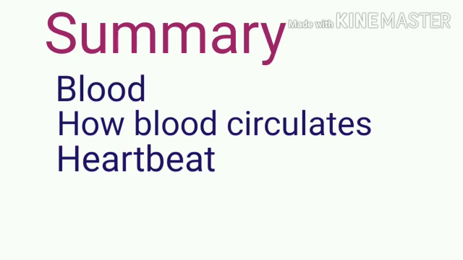Another thing is about the heartbeat: one complete cycle of contraction and relaxation of the heart is called a heartbeat, and the throbbing of arteries with each heartbeat is called the pulse. It can be checked at a few points on the body, such as the inside of the wrist.